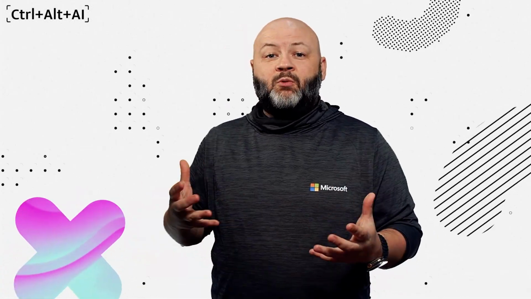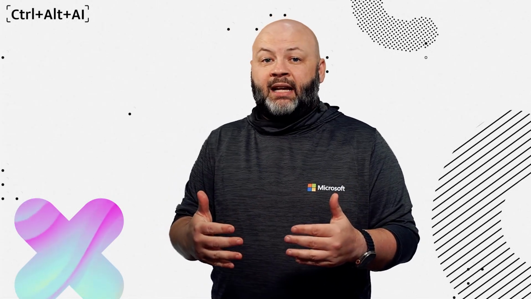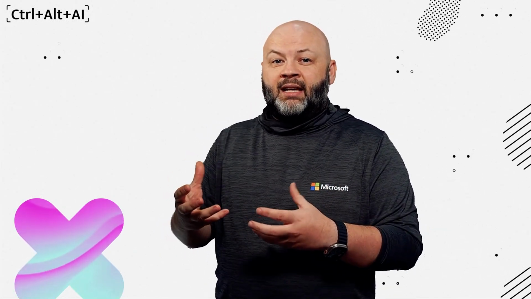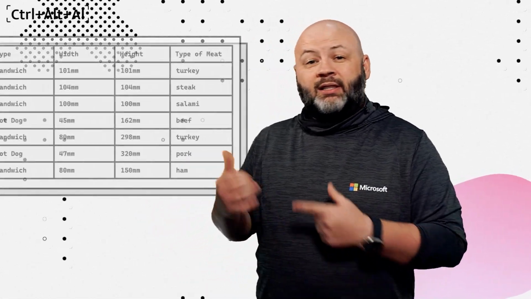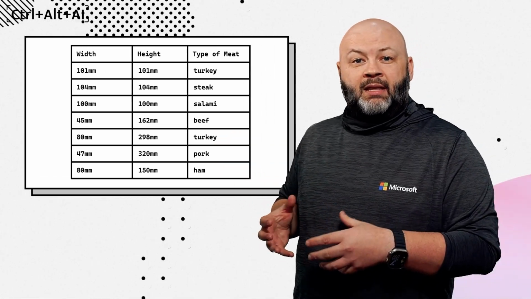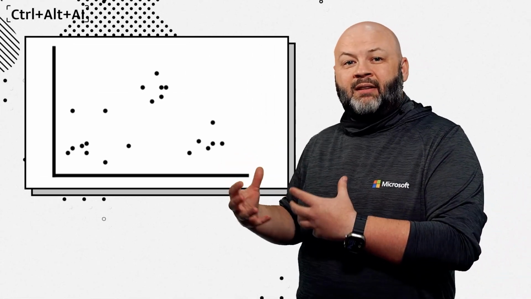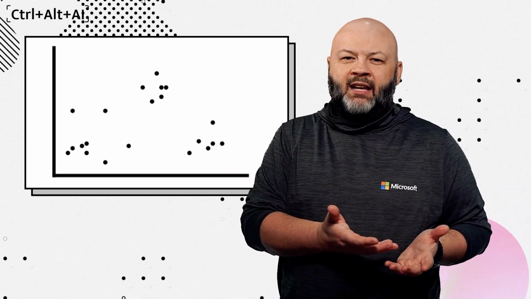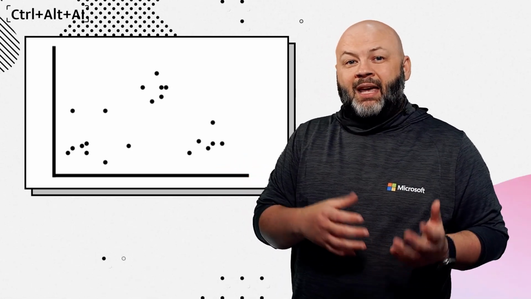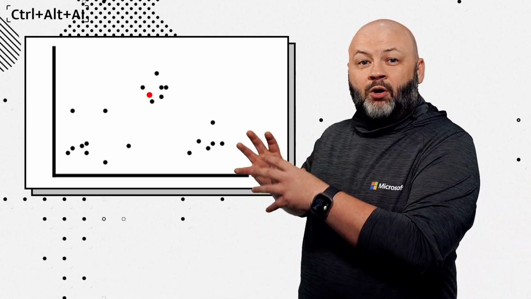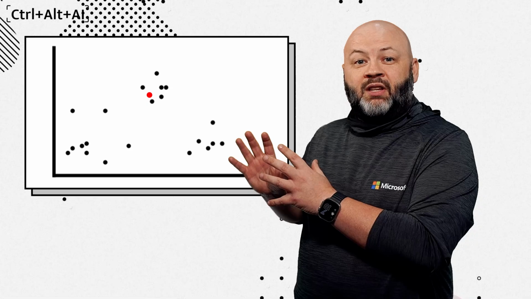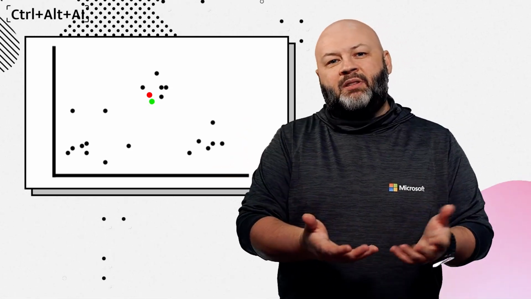But unsupervised learning models don't think in terms of right and wrong. And that's why unsupervised learning models don't need labeled data. In fact, their algorithms just look at that data and detect patterns or groupings of like objects. But when would we want information that's not just right or wrong? Well, a great example will be a recommendation engine. Let's look at that data again and remove the type column. Now, when our algorithm looks at that, it's going to plot those things and find the things that are similar. So if we provide as an input maybe what we had for lunch today, it could find and plot that information in that world and say, hey, we think based on that you want something like this, and recommend a sandwich that I might also enjoy.